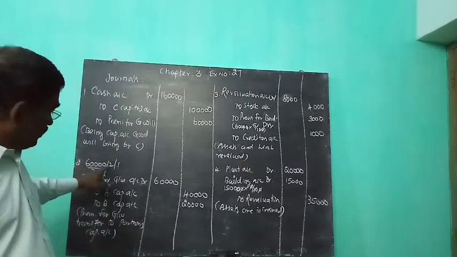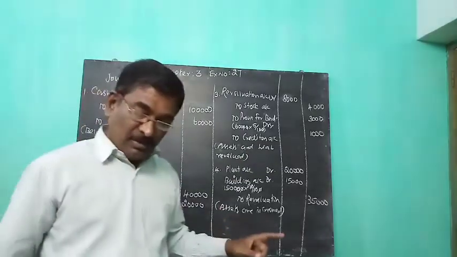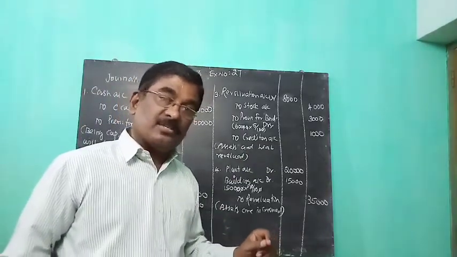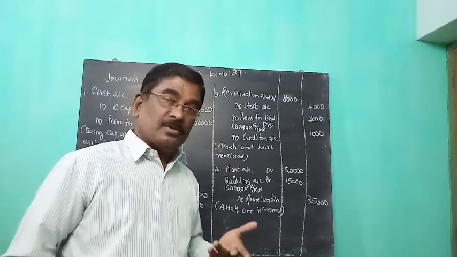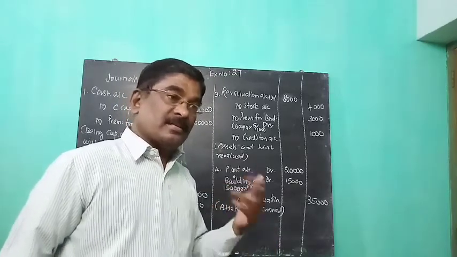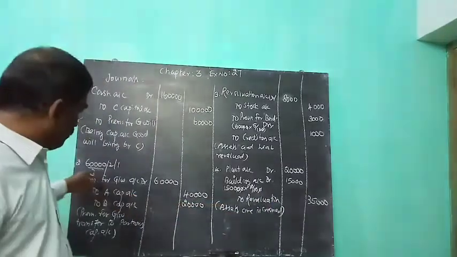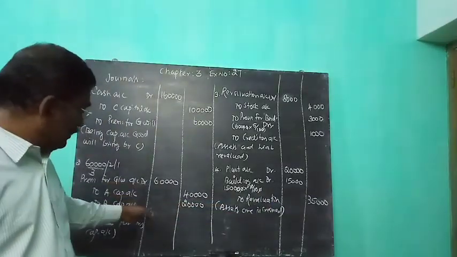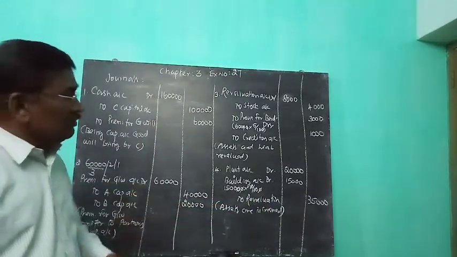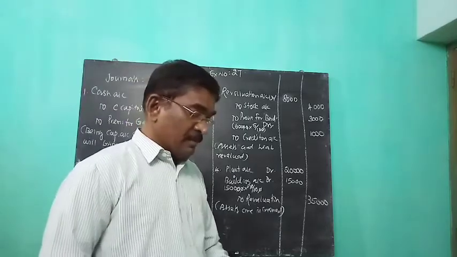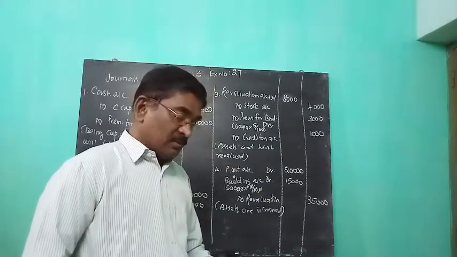So 60,000 in the ratio 2:1. If the new ratio is given, you must calculate the sacrifice ratio. In this problem, the new ratio is not given, so the old ratio is the sacrifice ratio. So the premium for goodwill is transferred to the older partners' capital accounts. Okay. Next, the journal for revaluation.